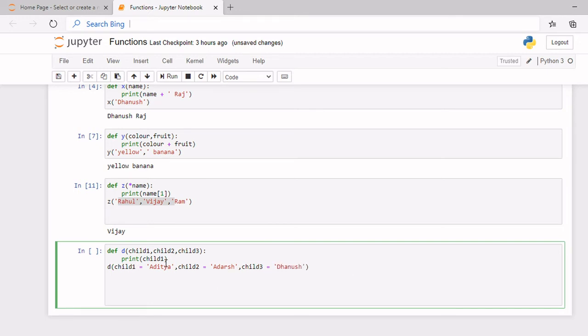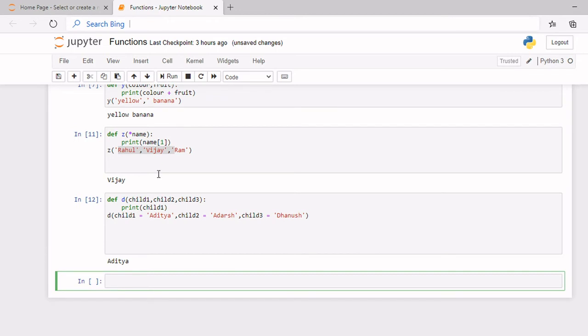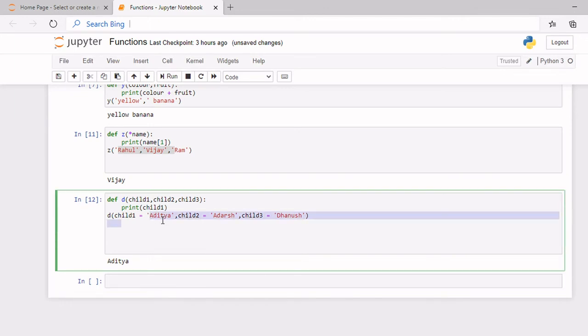And here I've written print child 1. Now let's see what happens. You can see it's written Aditya because child 1 is the keyword for Aditya. Child 2 is Adarsh and child 3 is Dhanush. So these are key values which you are using as arguments.